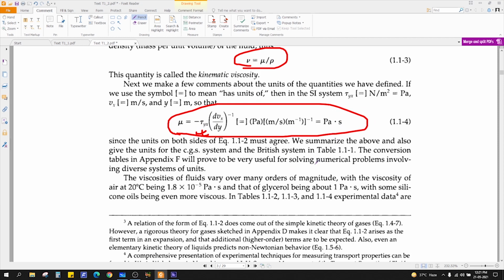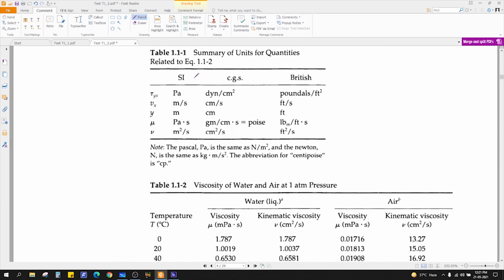There are other units as well. In SI unit, it is Pascal second. In CGS system, it is gram per centimeter second, or also it is called poise. Or in British FPS system, it is pound per feet second.